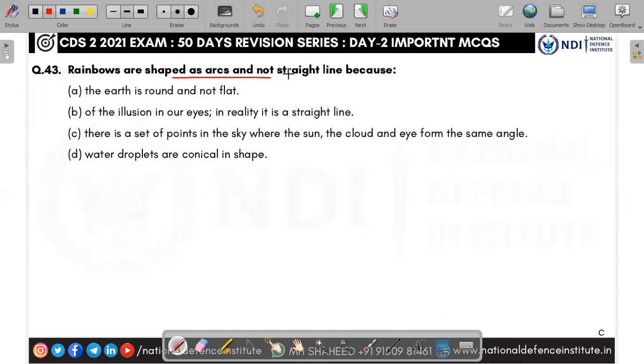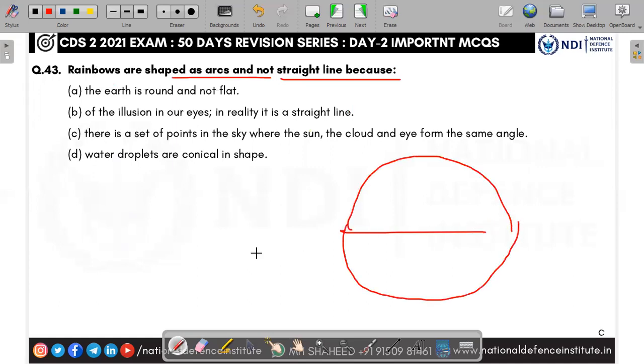Rainbows are shaped as arcs and not straight lines. So you can see a rainbow like this. It looks like this whenever you have seen a halo. So why are rainbows shaped as arcs and not straight lines? Answer is C. There is a set of points in the sky where the sun, cloud, and the eye form the same angle. The angle is 42 degrees.